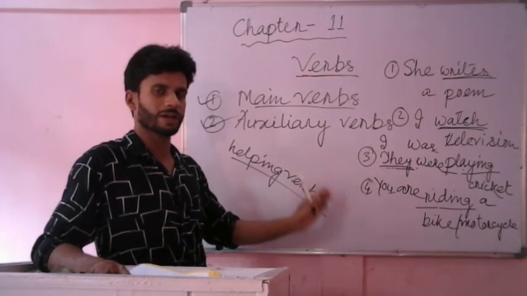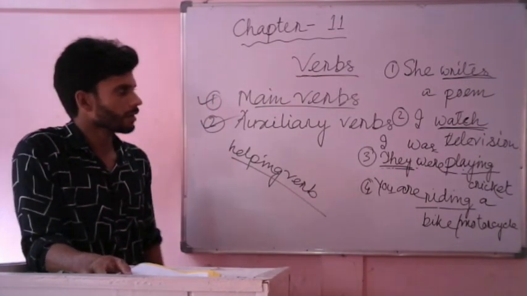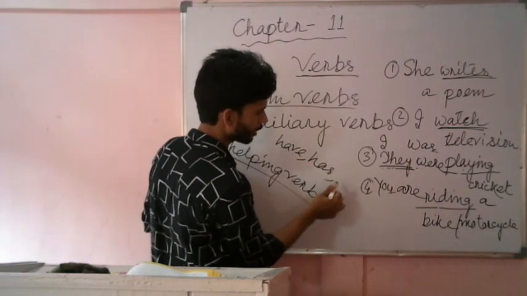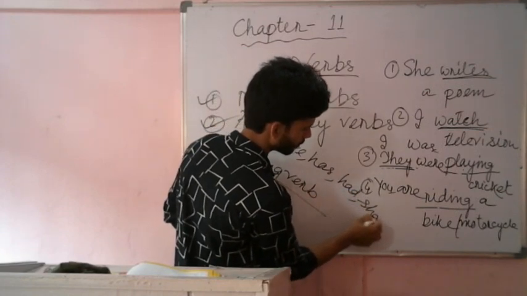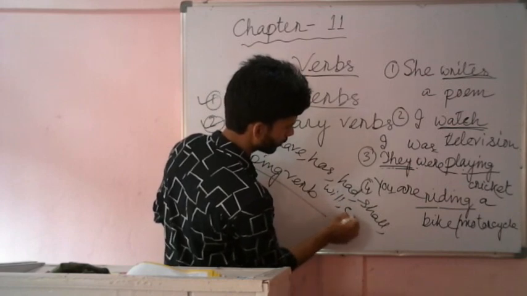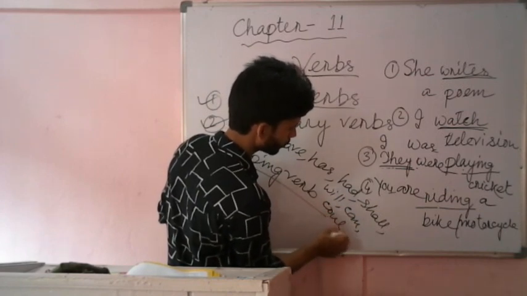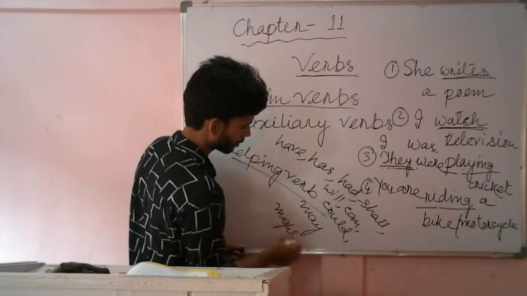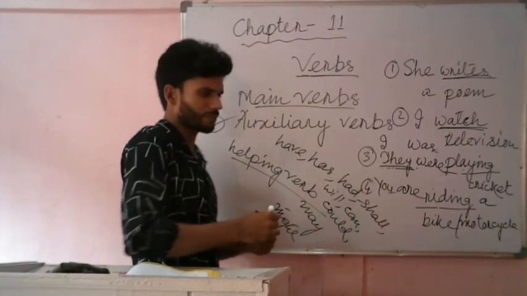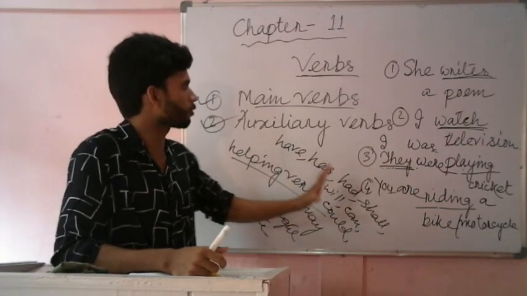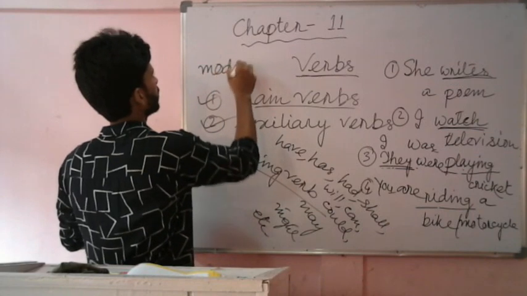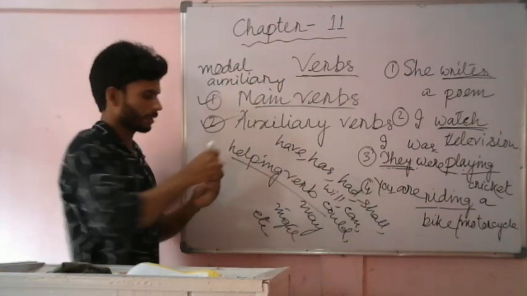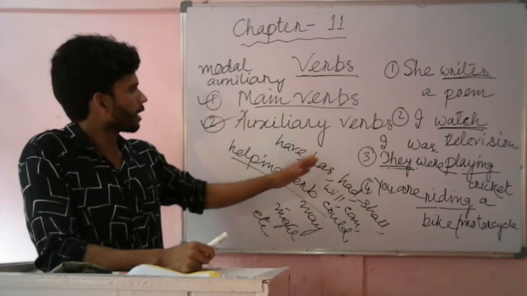There are many other auxiliary verbs like have, has, had, shall, will, can, could, may, might, etc. There are some more auxiliary verbs, and some of the auxiliary verbs are called modal auxiliaries.